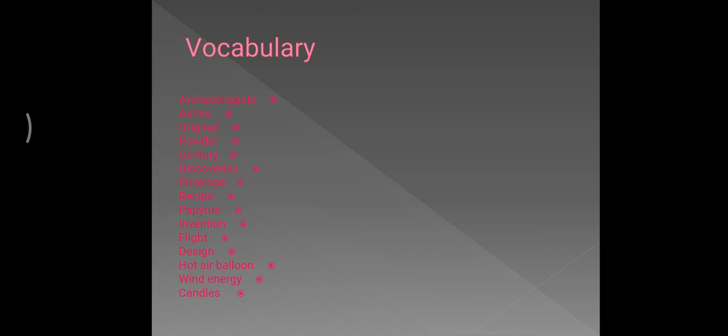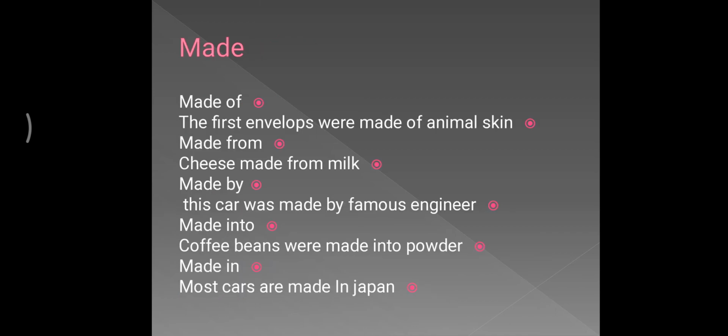Okay, now the vocabulary: archaeologist, ashes, original, powder, century, discoveries, envelope, recipe, papyrus, invention, flight, design, hot air balloon, wind energy, and candles. And I want to say what is the difference between these.